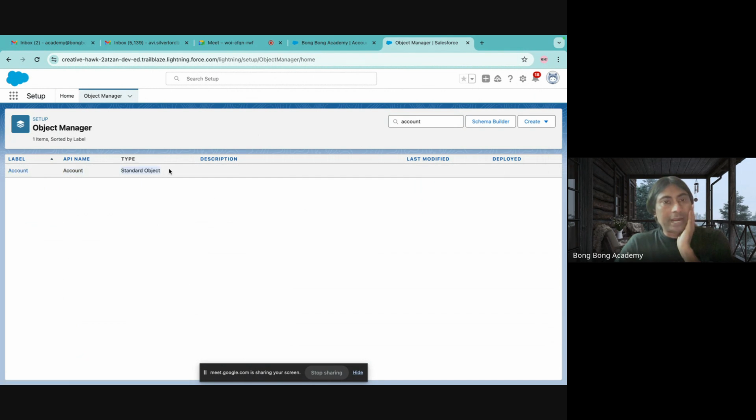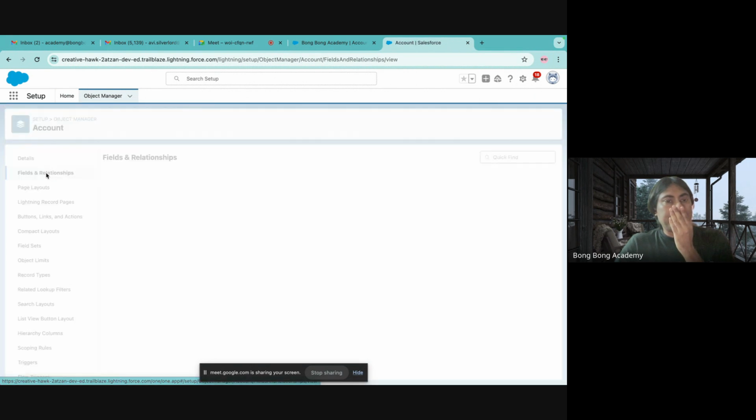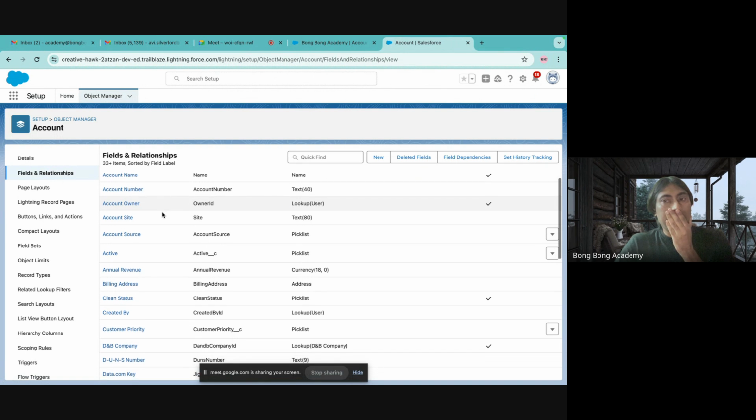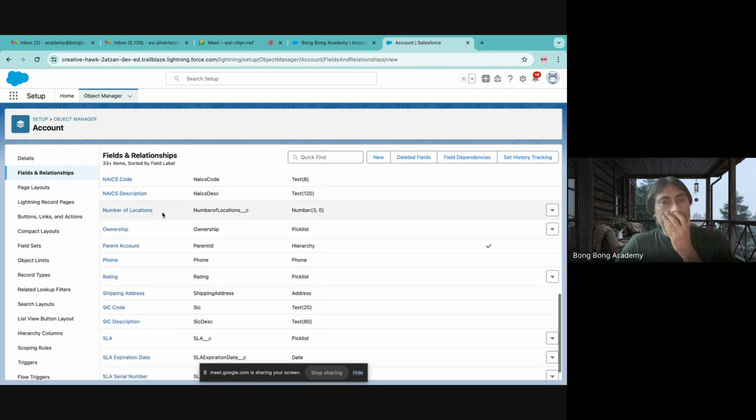So you see, this is a standard object. That means Salesforce has already given it to you, and you cannot delete this object, right? So it will still be there. If you go to this object, you see there are fields and relationships. These are all the fields which Salesforce has given you.